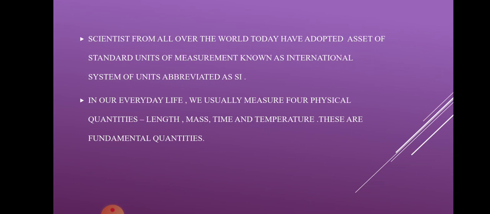In our everyday life, we usually measure four physical quantities: length, mass, time, and temperature. As we saw with the measuring instruments in our first slide, we use a scale, a weighing balance, and a thermometer, which help us calculate length, time, and temperature. The weighing balance also gives us the measurement of mass. These are the quantities we use in our day-to-day life, and therefore they are known as fundamental quantities.